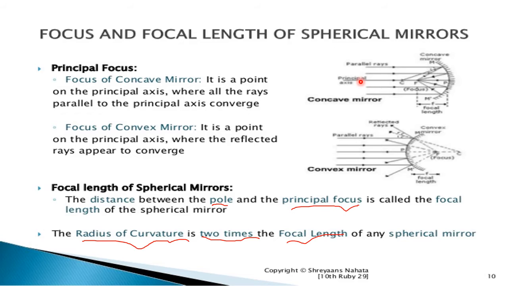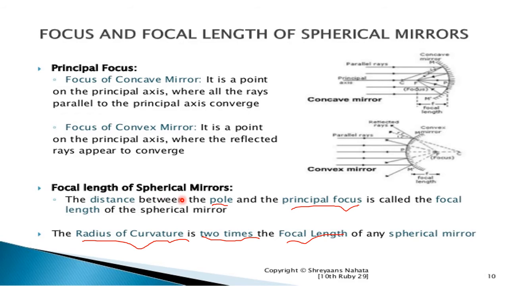This is called the principal focus for the concave as well as convex mirror. Now, the focus of the convex mirror is the point on the principal axis where the reflected rays appear to converge.